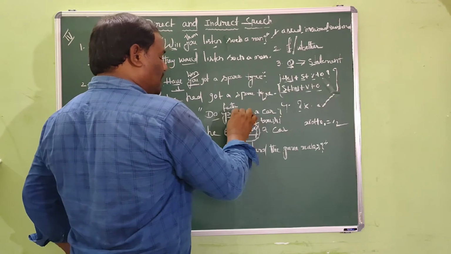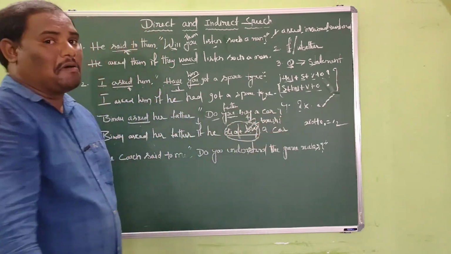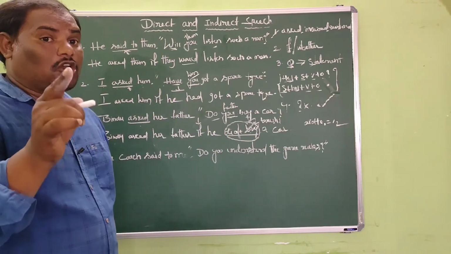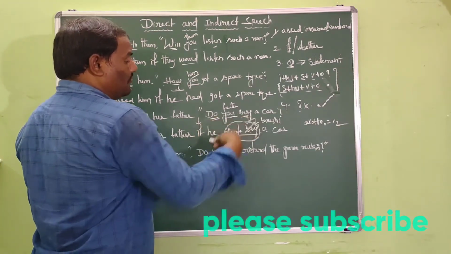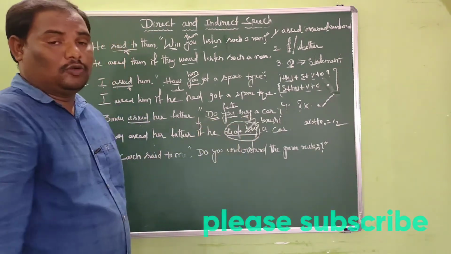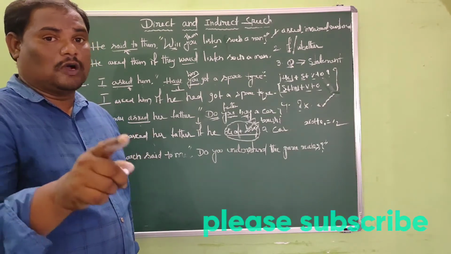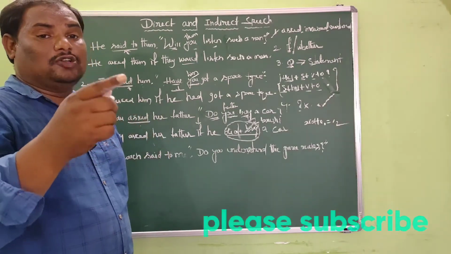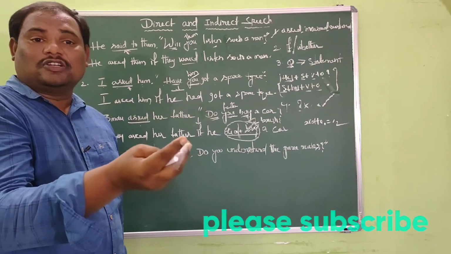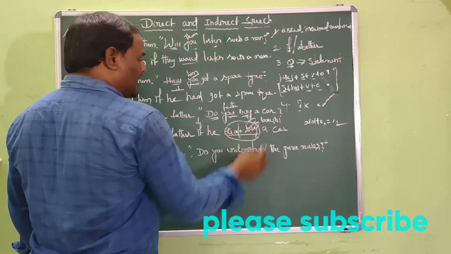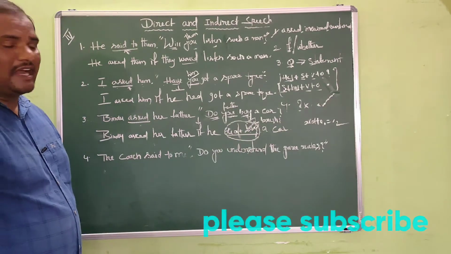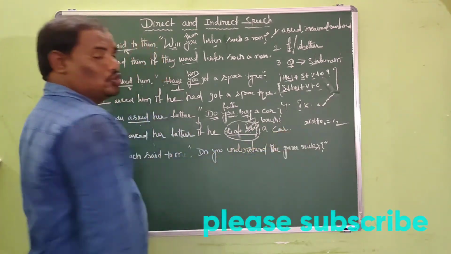Simple present tense has been changed into simple past tense. The question, the interrogative sentence, is in simple present tense. Why? Do plus V1 of the verb. We have seen do plus V1 of the verb. So when it is changed into indirect speech, simple present tense can be changed into simple past, and this is the sentence which is in simple past tense, with no question mark but a full stop.